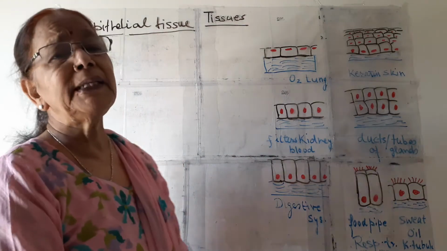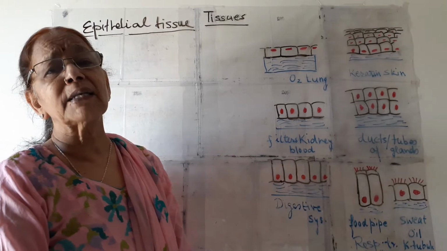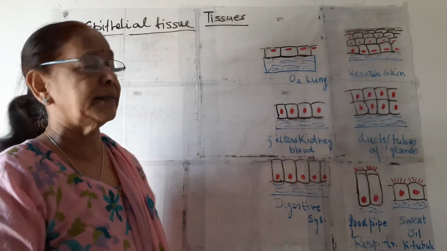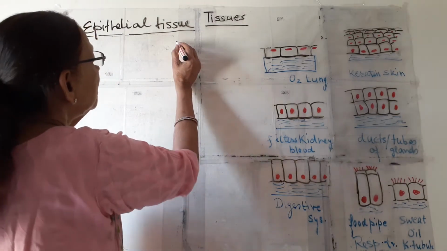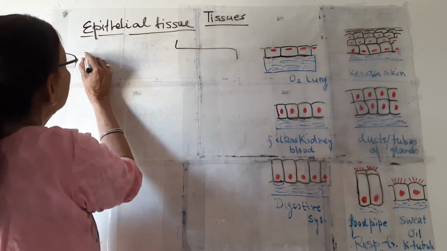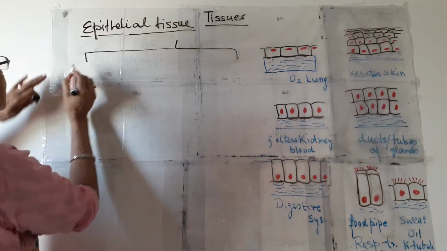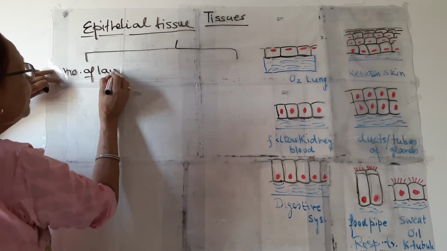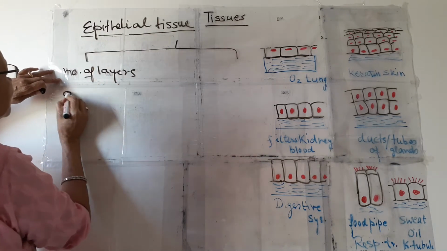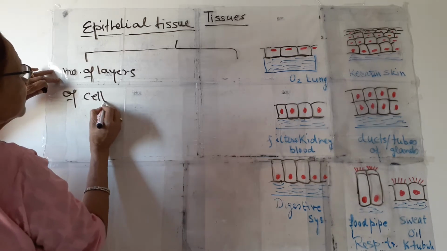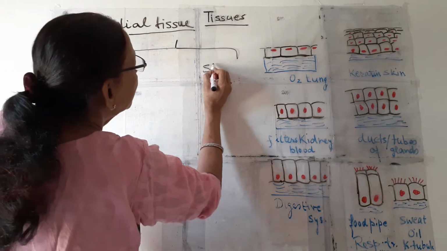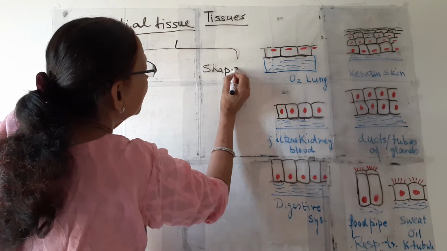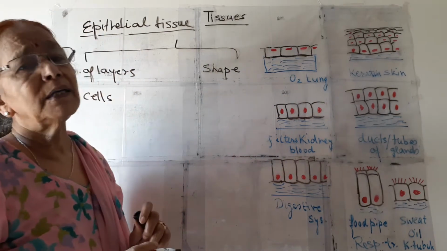Now this epithelial tissue can be classified in two ways. First, depending upon the number of layers of cells. And second, it can be classified on the shape of the cells.